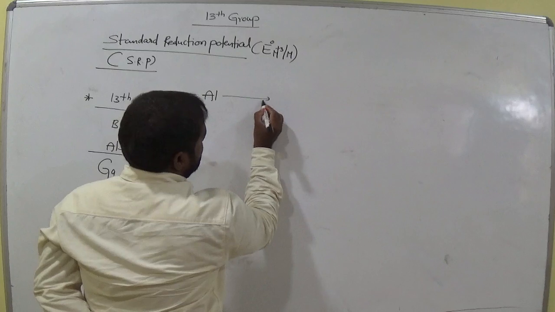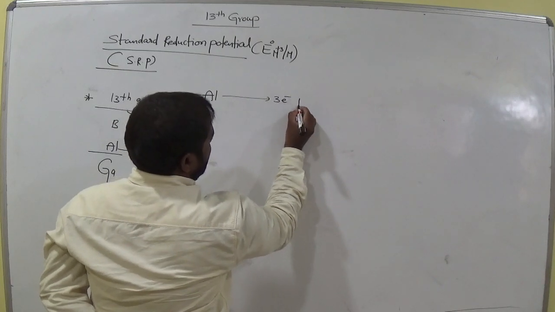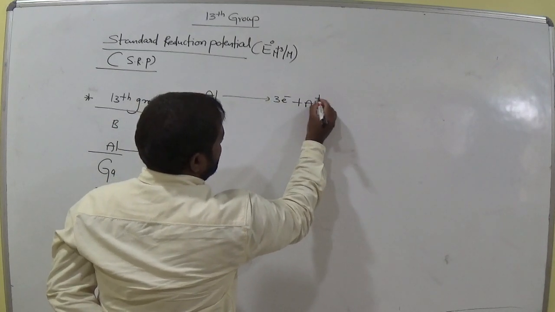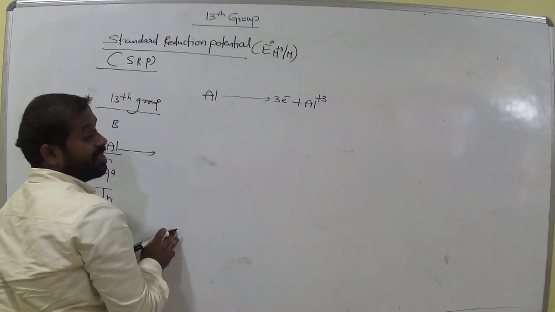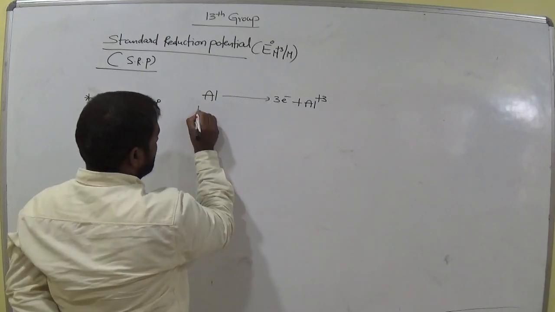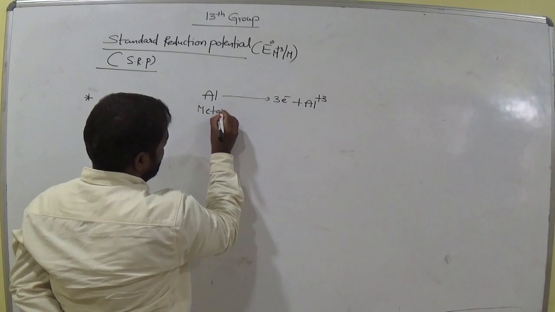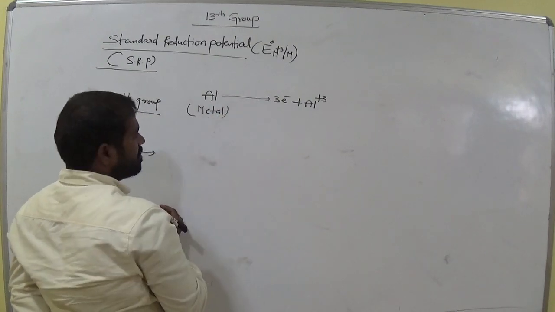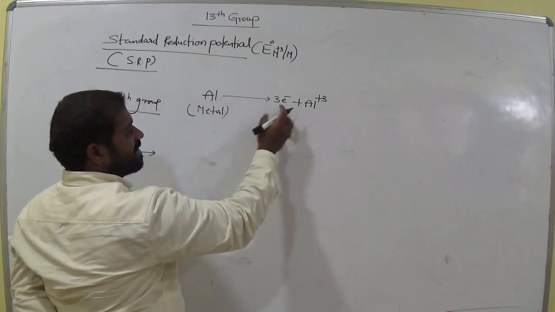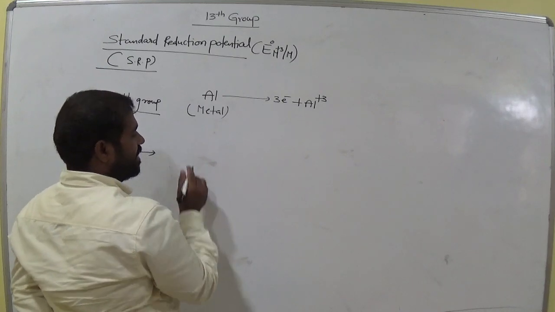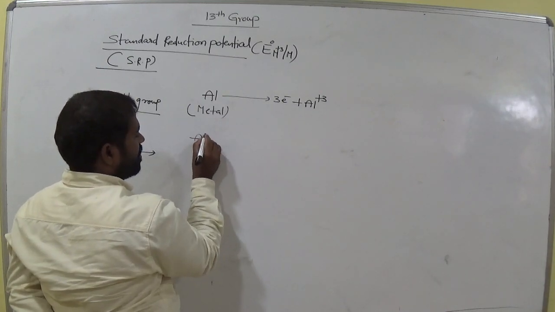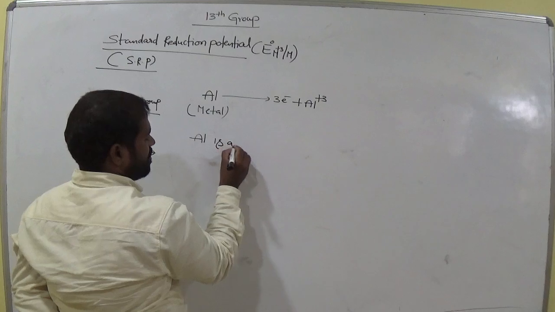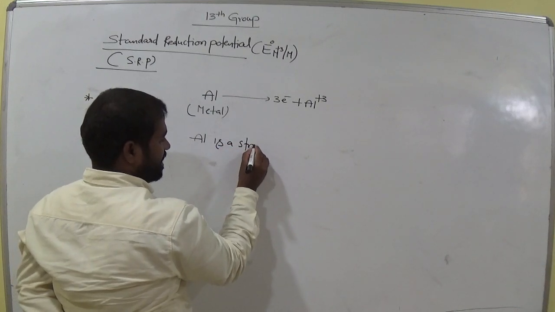Now here we discuss especially aluminium. Aluminium easily loses 3 electrons and acts as Al+3. Aluminium is a metal, you know. A metal loses electrons very easily. That means here aluminium is a strong reducing agent.